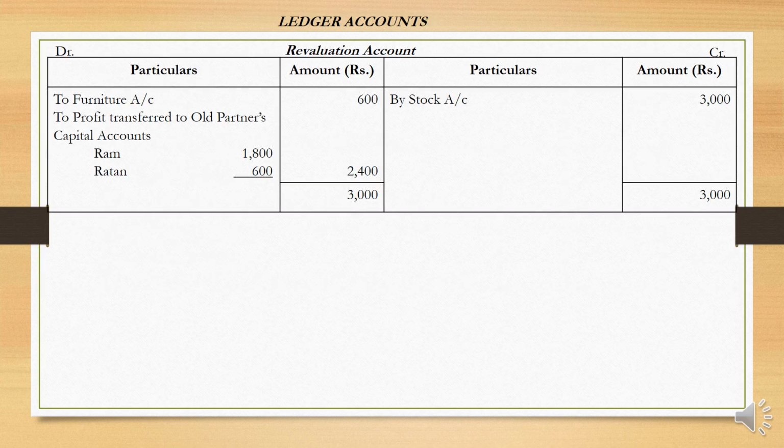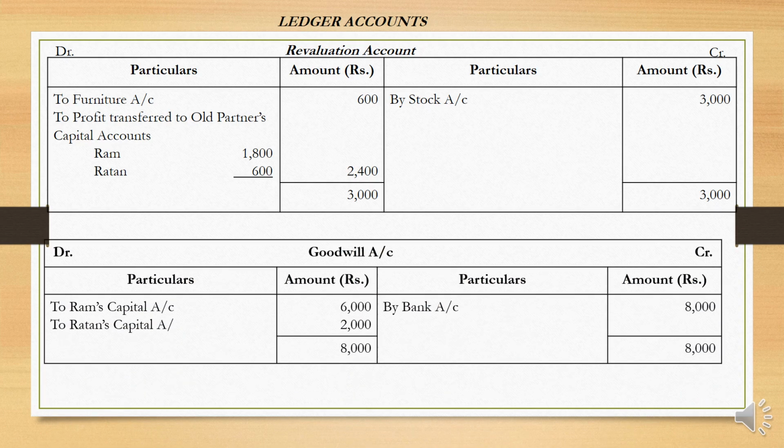Then we'll move on to ledger accounts. The first one is revaluation account. I think much explanation is not required. Increased assets are shown on the credit side, decreased assets are shown on the debit side, and there is a credit balance of 2,500 distributed on the basis of old profit sharing ratio. Next one is goodwill account. Here he brought the goodwill into the business. He brought 8,000, and that is distributed among these partners on the basis of sacrifice ratio, which is 3:1.